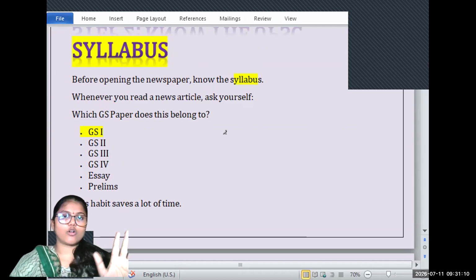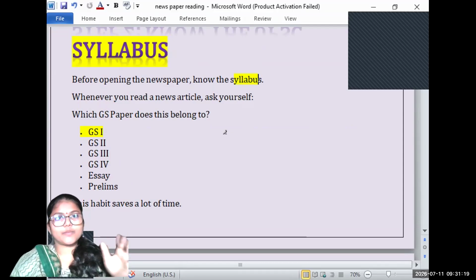For them, I will call them beginners. And the students who have given attempts and have so much knowledge, but feel they are short of something and are not able to clear the prelims or mains, I call them advanced level.